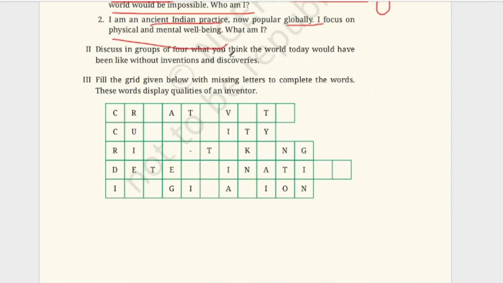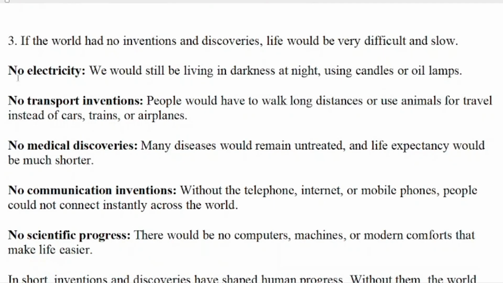Discuss in groups of 4 what you think the world today would have been like without inventions and discoveries. That is, if we are thinking that our world is not having any invention or discoveries, then what will the world be now? If we have not made inventions, discoveries and all, then our life would have been very difficult and slow. If we would not have electricity, we would still be living in darkness at night using candles or oil lamps. Then no transport inventions would have happened. People would have to walk long distances or use animals for travel instead of cars, trains or airplanes.